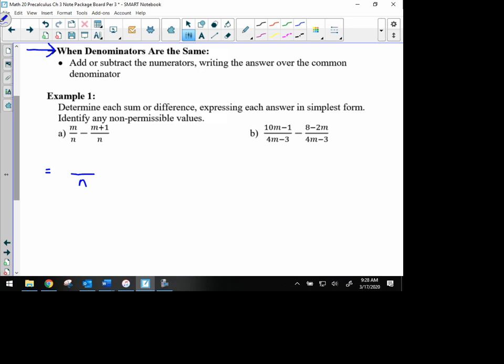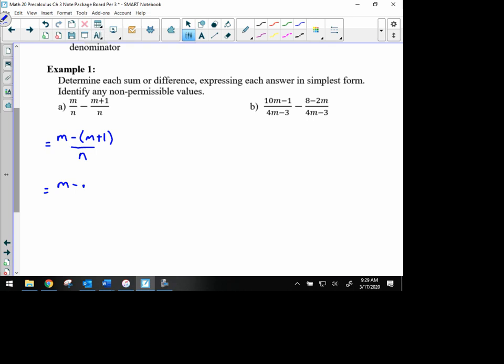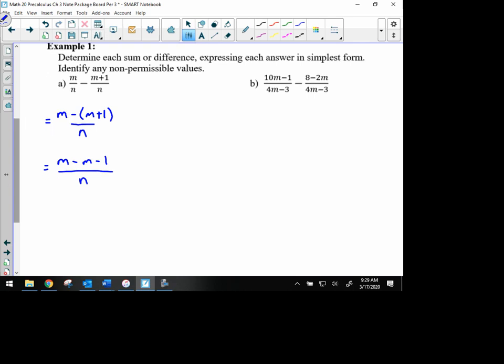So we will write it all over n, and then we can show the subtraction, what's happening in the top of the expression, in the numerator. And you notice that we're going to subtract the entire second numerator, so the m plus 1 from the second expression, that's all getting subtracted, and that's why we have it in brackets. You wouldn't need to write this next step, but I will to show, when we do subtract, we're actually subtracting m and we're subtracting 1. Because of the bracket, we distribute that negative sign into the bracket. So m minus m is 0, and then we're left with a negative 1 on top and an n in the denominator.